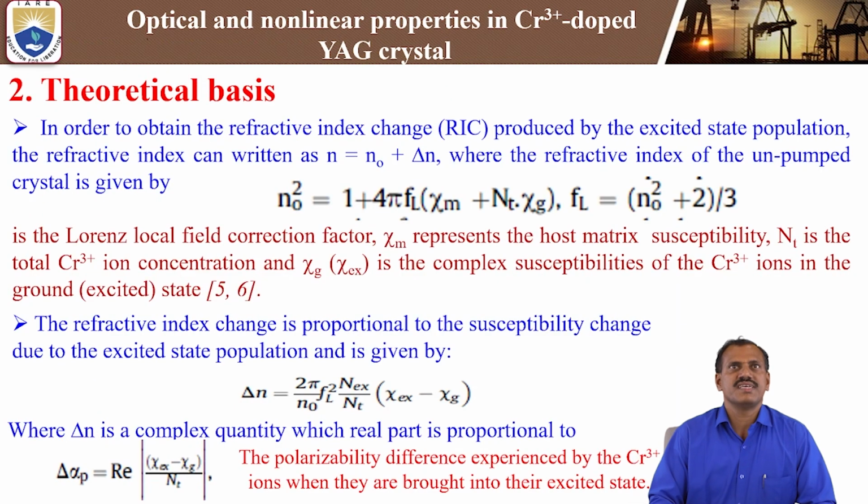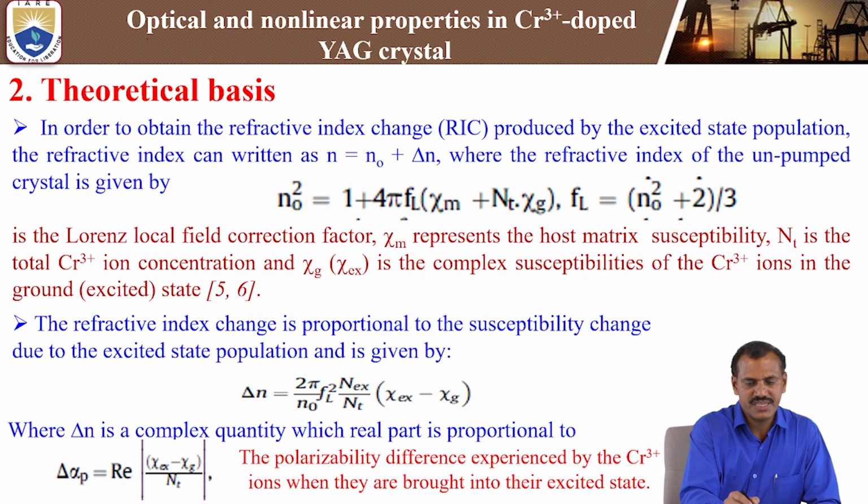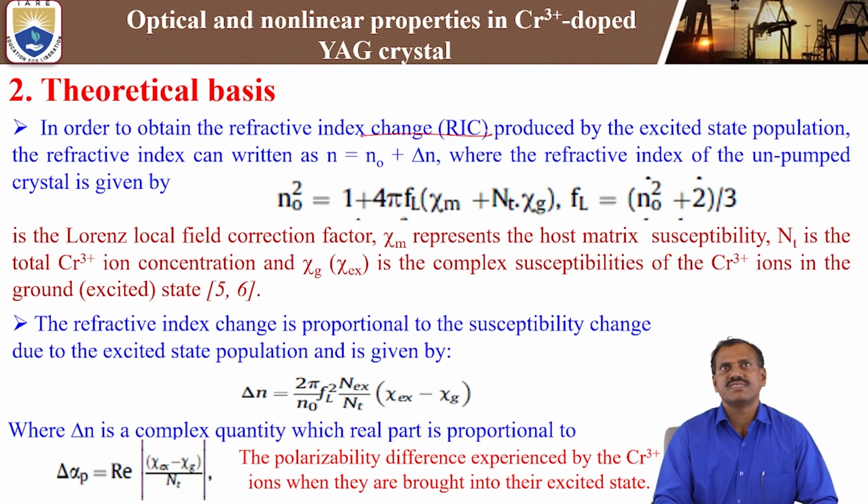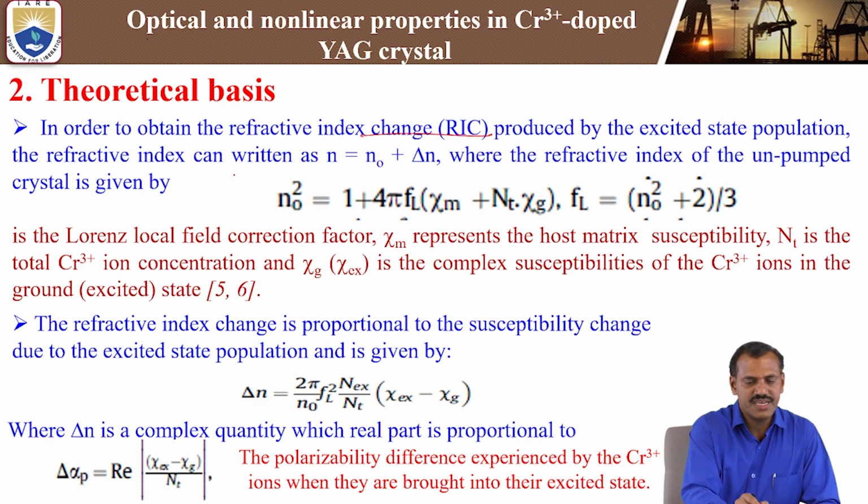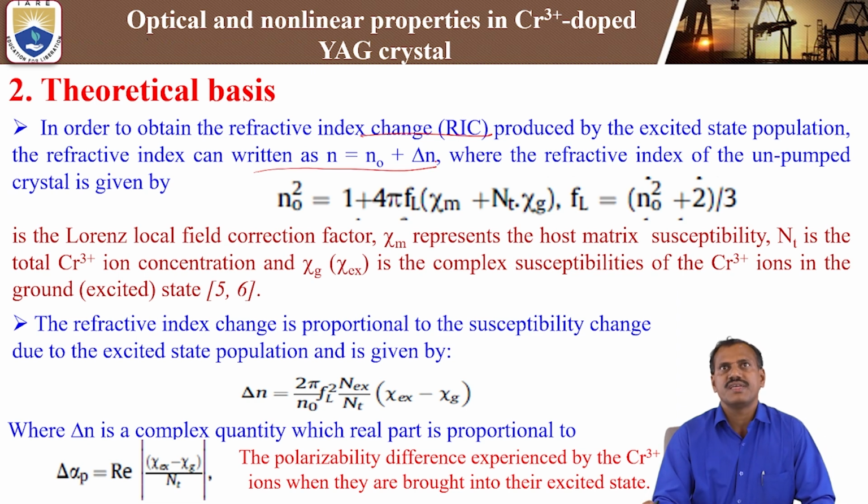Now we are going to study the theoretical basis. In order to obtain the refractive index change, that is RIC, meaning refractive index change produced by the excited state population, the refractive index can be written as n equal to n naught plus delta n.